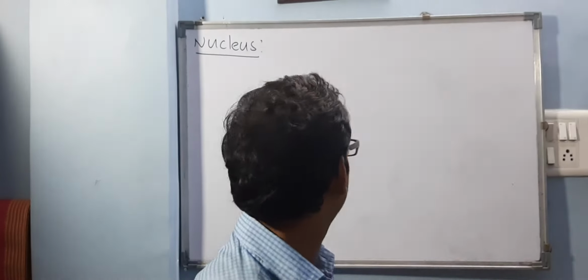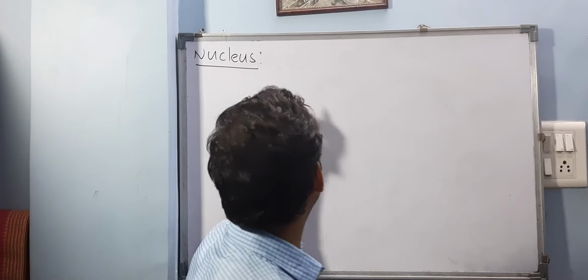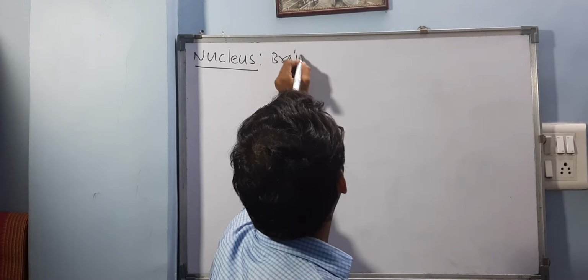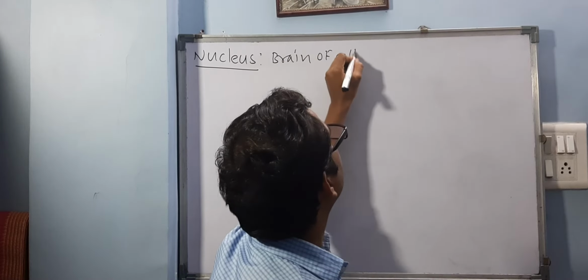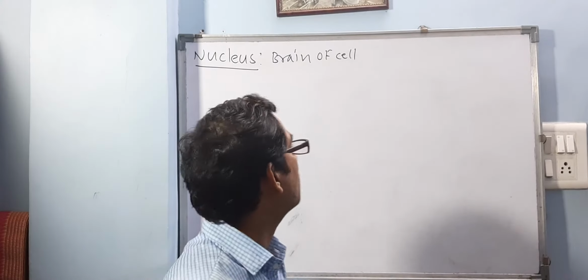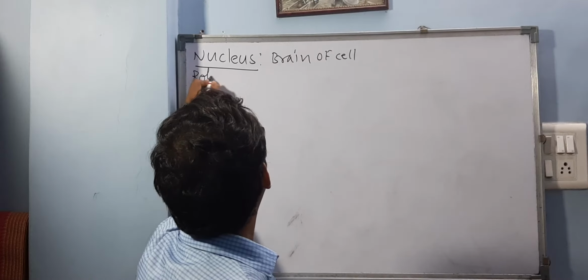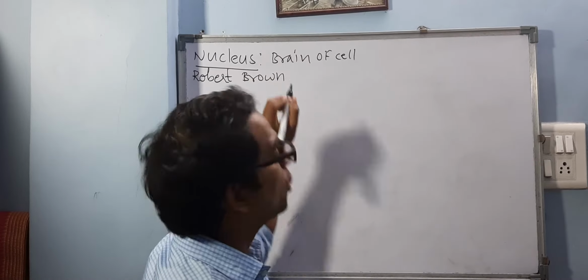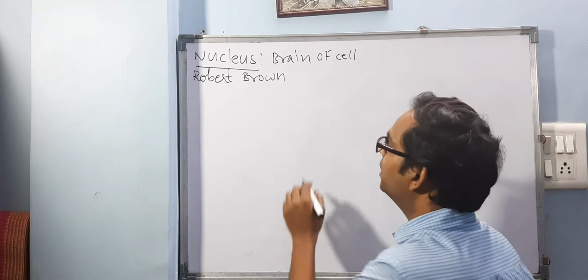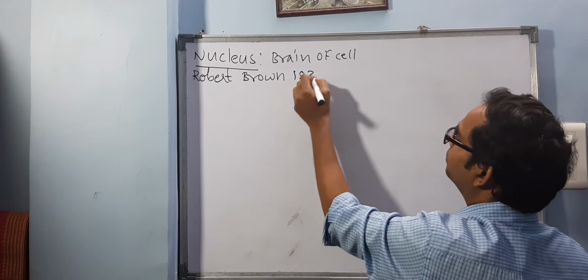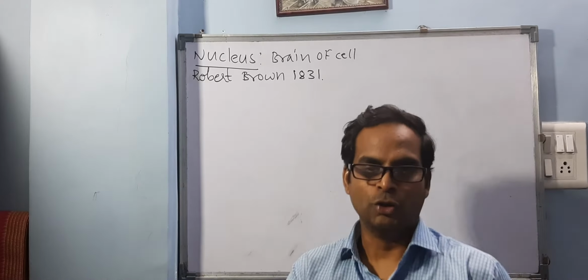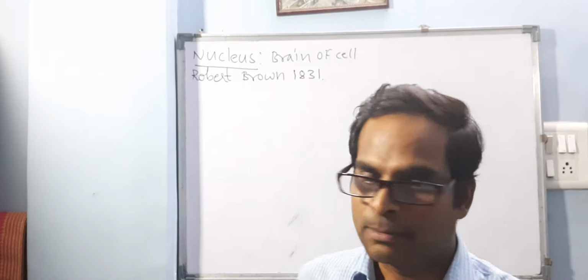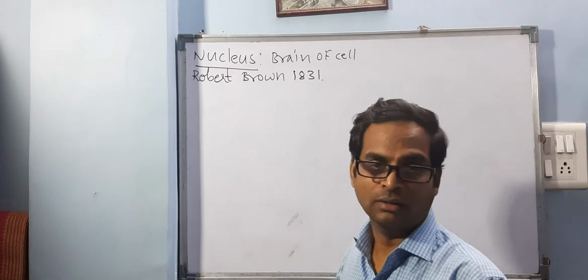So when you talk about this nucleus, I gave you an introduction. I just told you that nucleus is the heart of a cell, or you say brain of the cell. Brain of cell, that was discovered by a great scientist, Robert Brown, in the year 1831. Okay, so nucleus was discovered by Robert Brown in the year 1831.